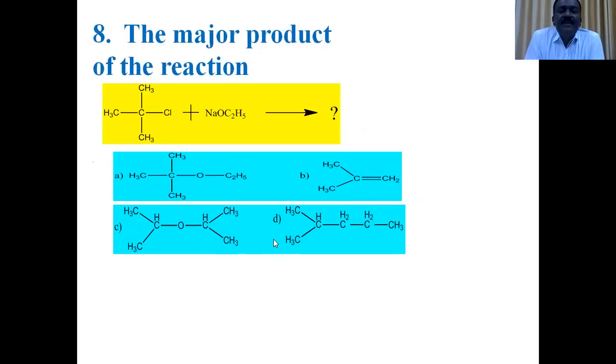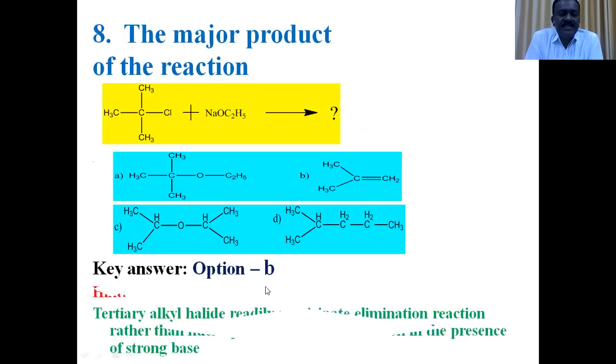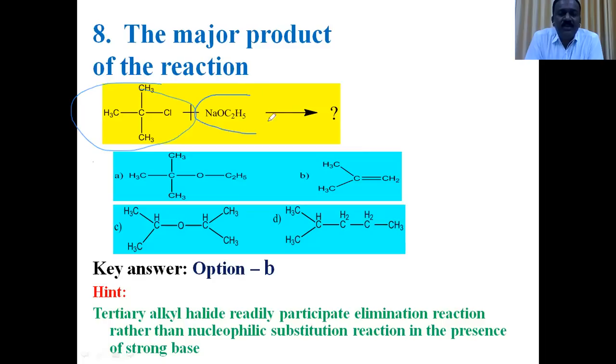Question number 8, the major product of the reaction. Consider the reactants first: a haloalkane with sodium ethoxide. The reactants show that the product may be an ether, because a haloalkane reacts with sodium alkoxide to form an ether.